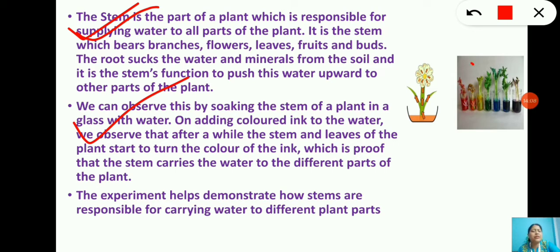Alright, so here you can see in this picture, children, the colored water is there, and the stems without roots are there. Here if you look at this flower, you can see the colored streaks. Here you can see the leaf has become a little red, the stem is also becoming a little red, because the stem is placed in red colored water, or you can consider it orange colored water. So you will find the same color streaks on the leaf and the stem, which confirms that the stem performs the function of conduction in the plant.